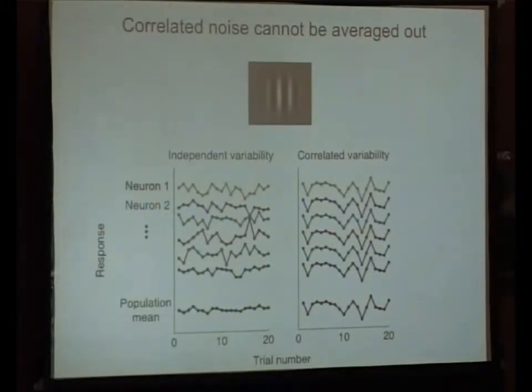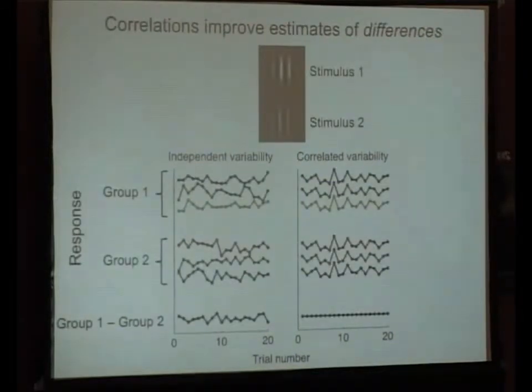And so we think that this type of averaging might have been what's going on in these previous studies that have looked at attention and correlations. And so in those cases, maybe decreasing noise correlations is advantageous for population sensitivity, right? But what if instead you wanted to tell which of a pair of Gabor patches is of a higher contrast? So there are 2 stimuli now. So a simple solution might be to first average the responses of neurons that respond to stimulus 1, here group 1, and then average the responses of neurons that respond to group 2, and then compare the activity of those 2 groups, maybe by a subtraction here, right?